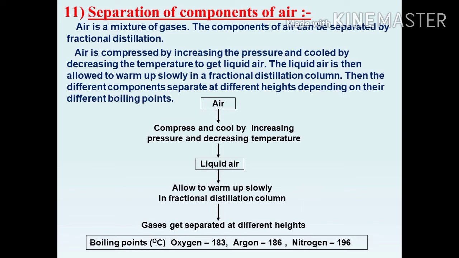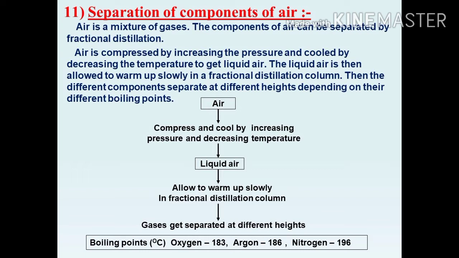Here, air is compressed by increasing the pressure. When we increase the pressure, air is compressed and air is cooled. Air is cooled by decreasing the temperature. At that time, we will get liquid air. This liquid air is then allowed to warm up slowly in a fractional distillation column. Then the different components are separated at different heights depending on their different boiling points.